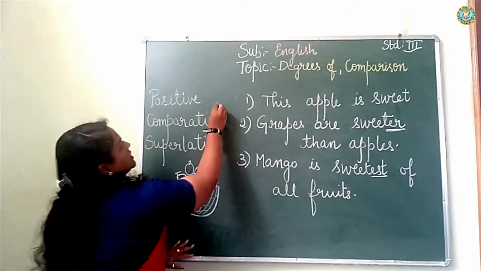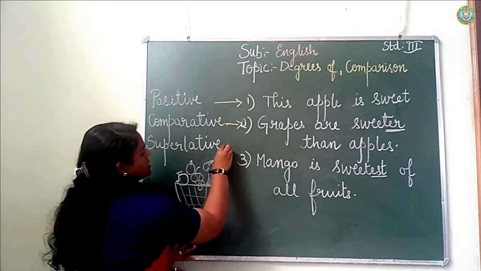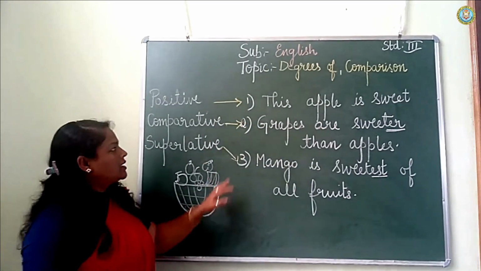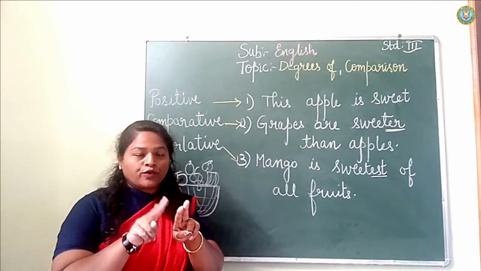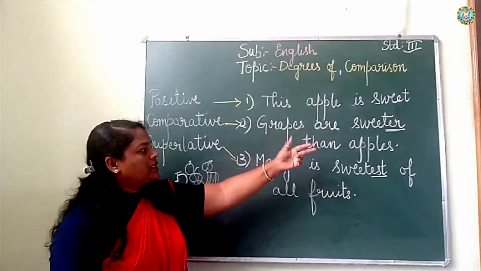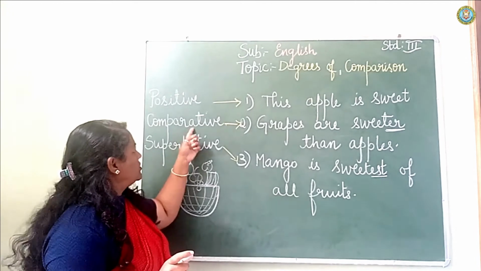Here this is a positive degree example. This is a comparative degree and this is a superlative degree. Here comparative degree is formed by comparing two fruits, that is, grapes are sweeter than apples. By adding -er, the comparative degree is formed.